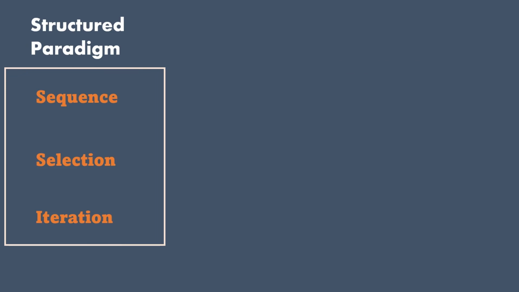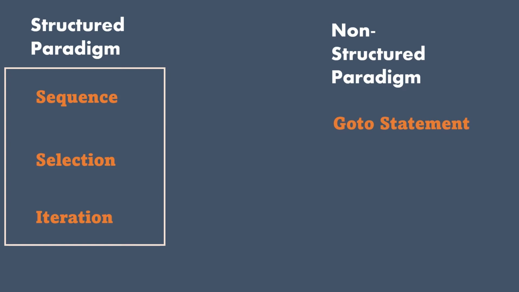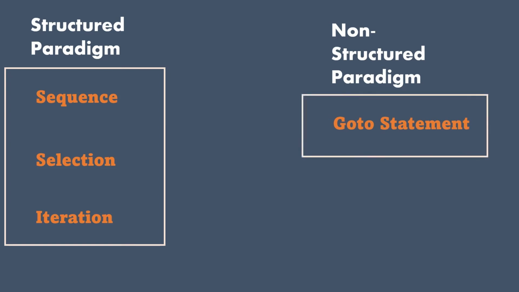On the other hand, in non-structured paradigms, we have statements like go to statements. With those statements, we can jump to any line in the program and can execute that line. So these statements are missing in the structured paradigm or are restricted in this paradigm because it becomes hard to test programs or to divide program into submodules if we have these unintended jumps. So the program is structured when it contains only these three and non-structured when it has certain statements that can help us to jump anywhere in the program.